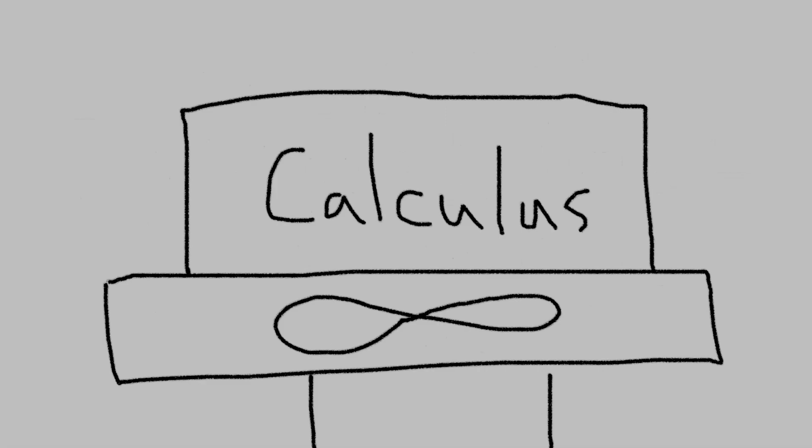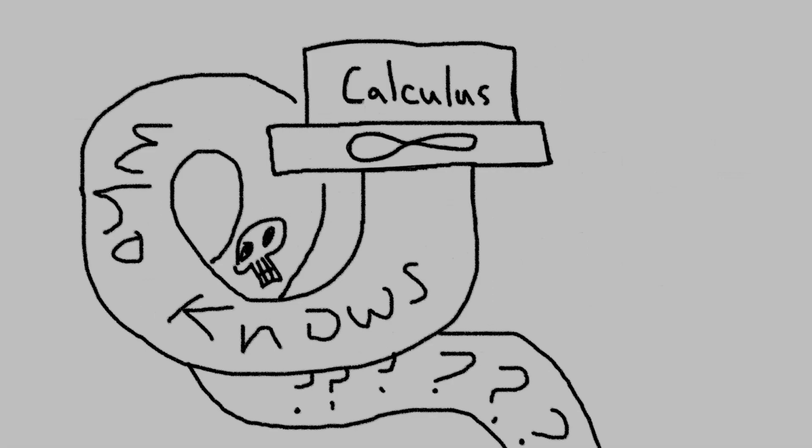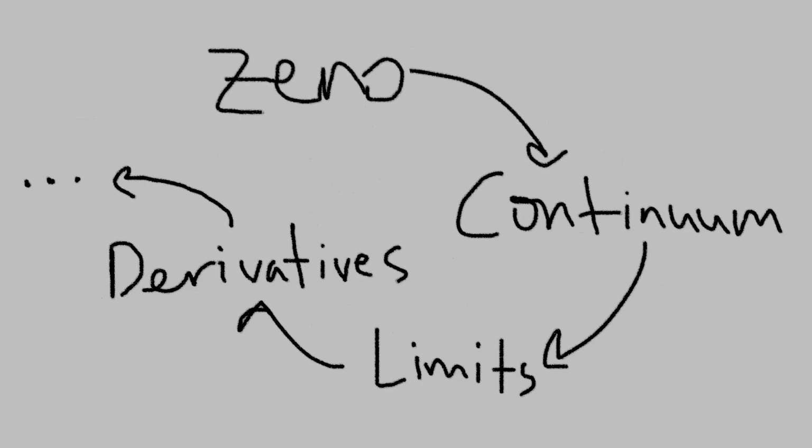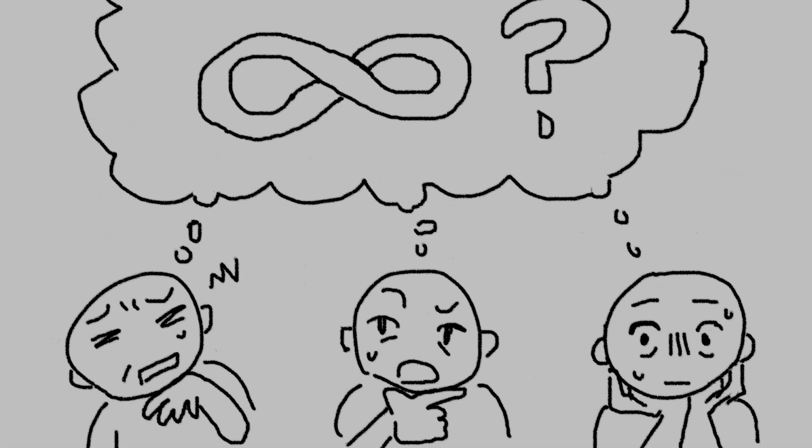This same understanding of infinity that calculus operates on, and that we've been relying on, simultaneously makes for all these logical contradictions. What really fascinates me is that these questions trace all the way back to a philosopher standing in ancient Greece over 2,000 years ago. Back then, Zeno had no idea that his paradoxes would one day help illuminate the foundations of calculus itself, the concepts of limits, derivatives, infinite series, the continuum, and so on. His arguments forced mathematicians and philosophers alike to confront uncomfortable questions about infinity that could not be ignored.